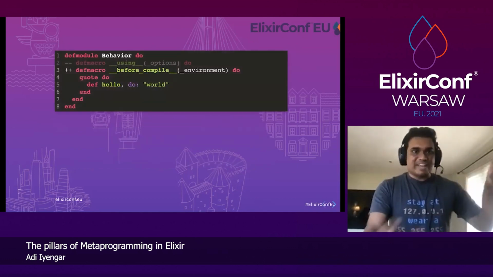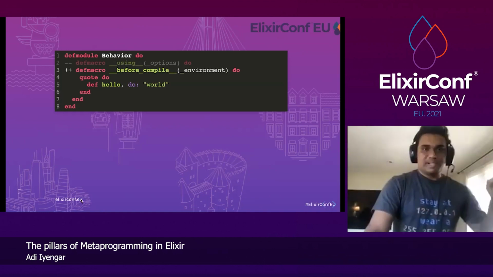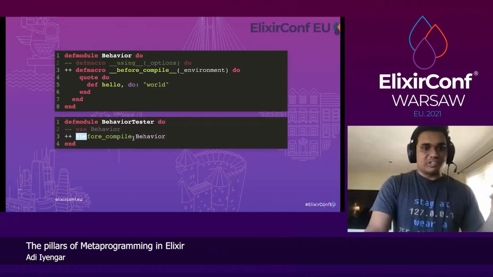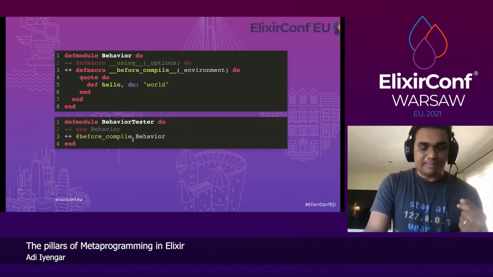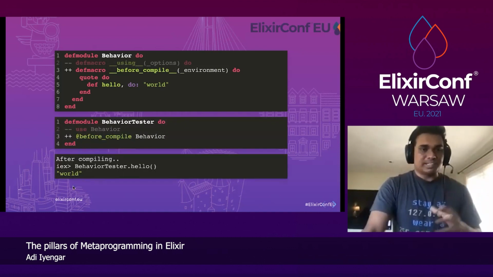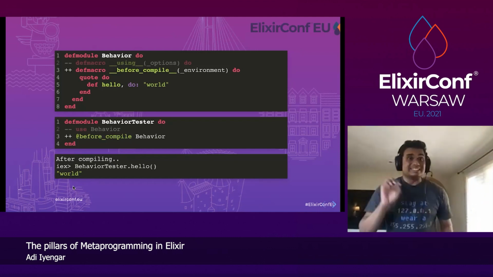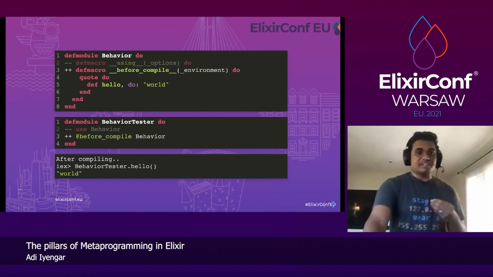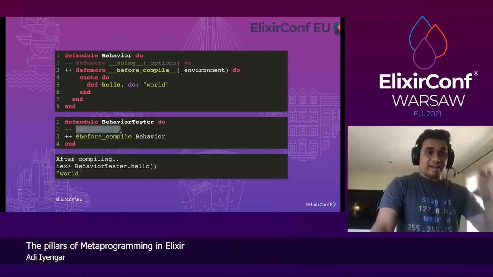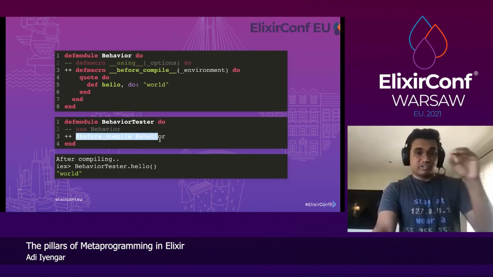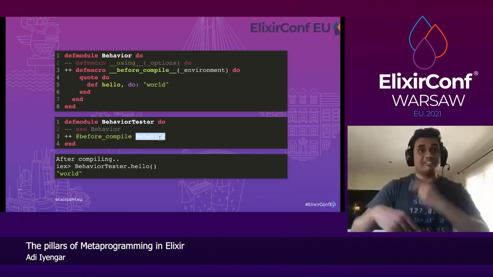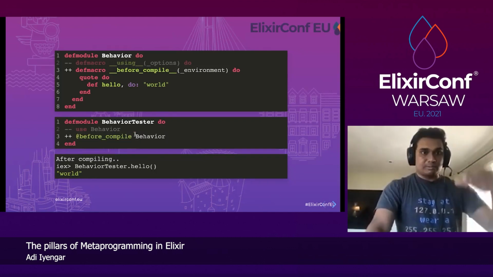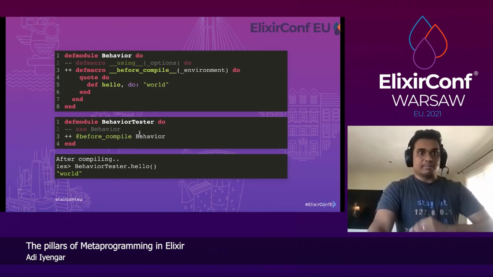So let's do behavior injection using before compile, right? We replace using with before compile, and just register the callback with @before_compile, and we get the same result. But we get the same result only in this case. There's a difference between calling a macro and a before compile, because a macro gets expanded right there, but a before compile gets registered here, but it gets invoked at the very end. So if there's other body in the module, even though you put before compile here, it will be called at the end of the compilation of the module.